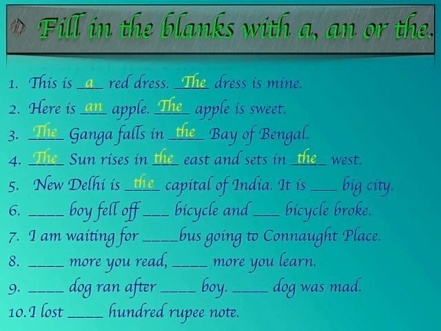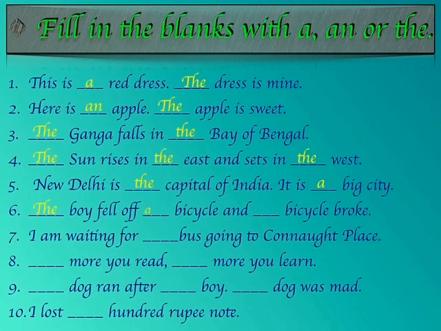In the first blank, we would be writing the article the because the capital of India is only one. And it is a big city. So here we would be writing article a because it could be any big city. Sixth one, the boy fell off a bicycle and the bicycle broke. Here we are referring to a specific boy and so we are going to use the article the along with the boy, and the bicycle could be any of them.